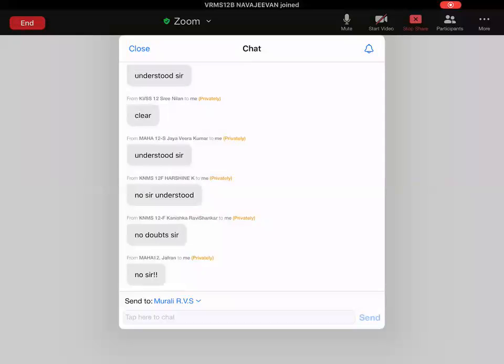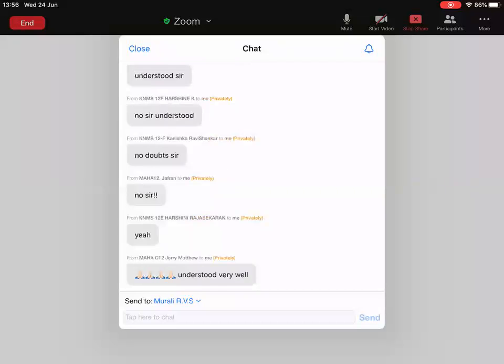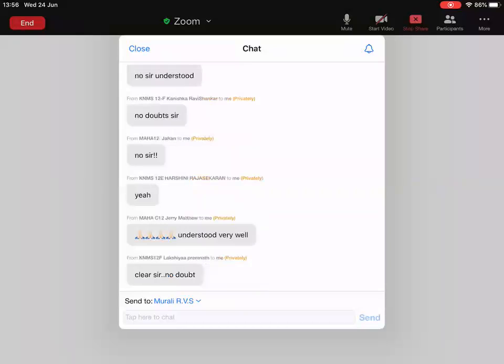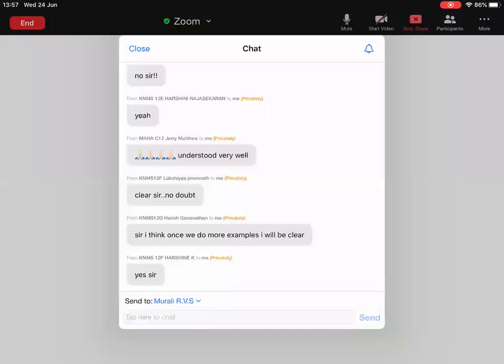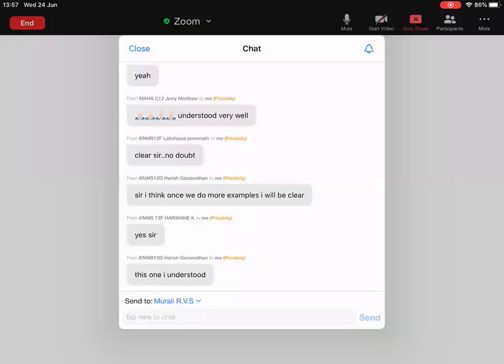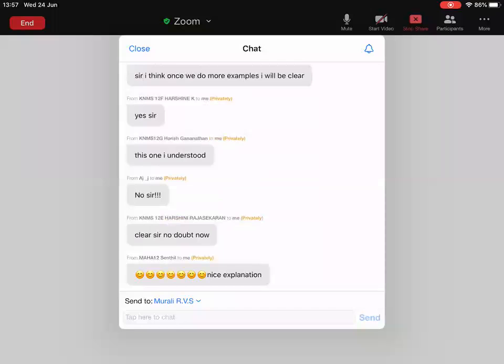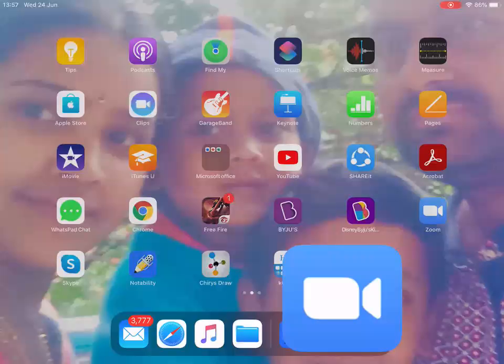The student whose name is Harish asked for this one. Very few of you are responding. First of all, this doubt should be clear, Mr. Harish. Then only we can go for other examples. Come on, let us complete the example.